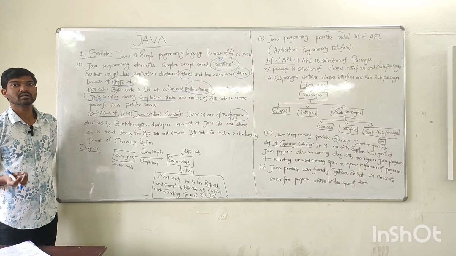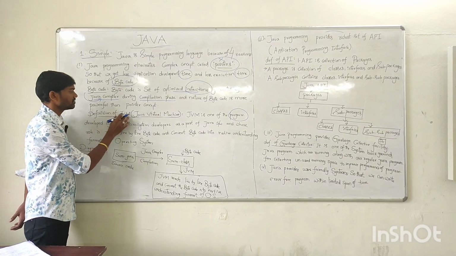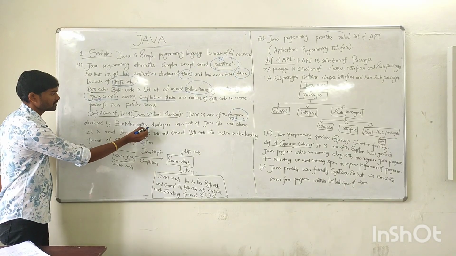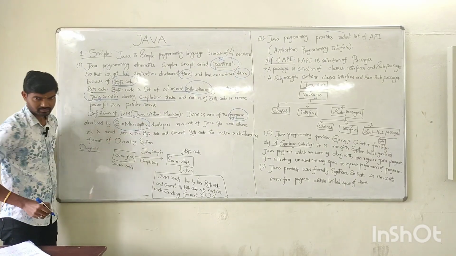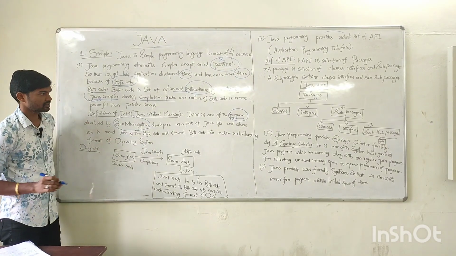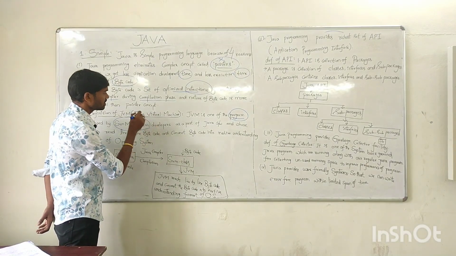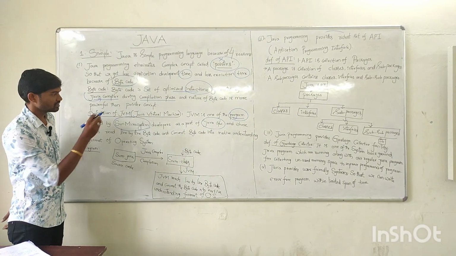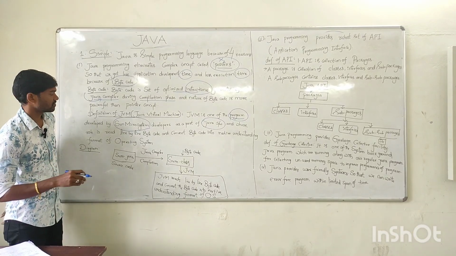A program is some set of instructions. So the JVM is also one of the programs. It is developed by the Sun Microsystems developers, and it is available with the Java software. When we download the Java software, the JVM is also included in it.